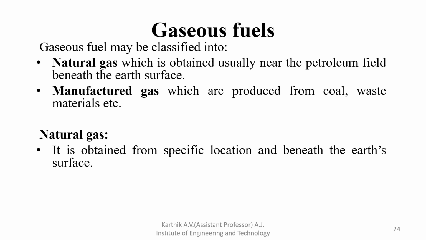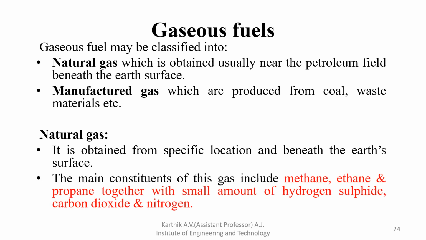The main constituents of natural gas include methane, ethane and propane, together with small amounts of hydrogen sulfide, carbon dioxide and nitrogen.